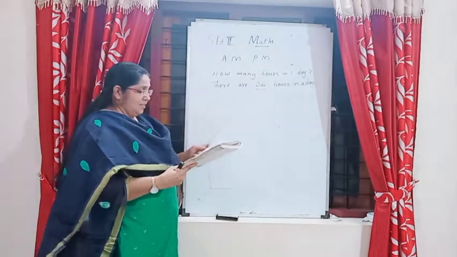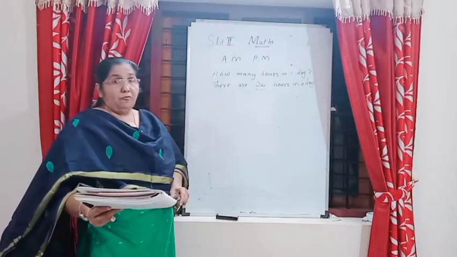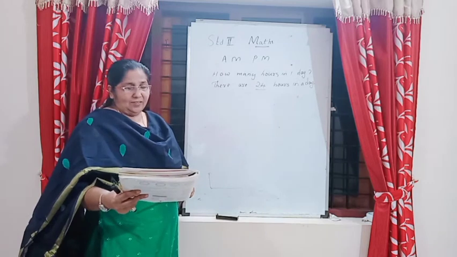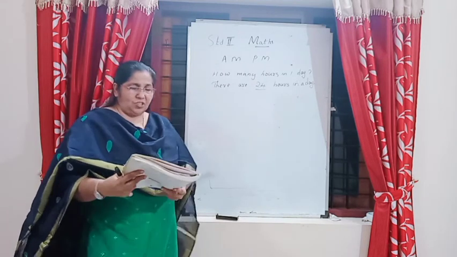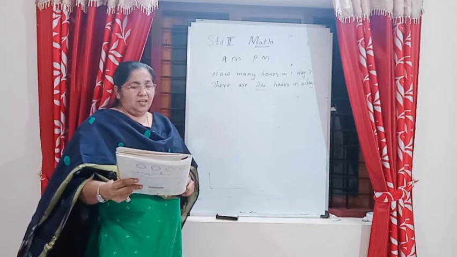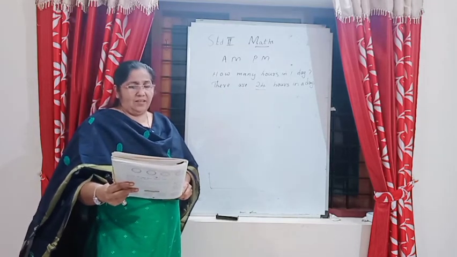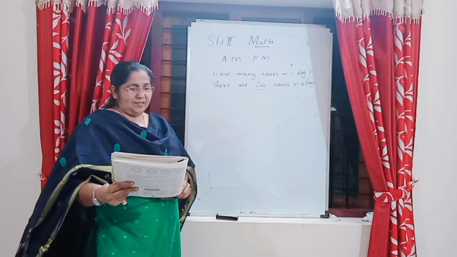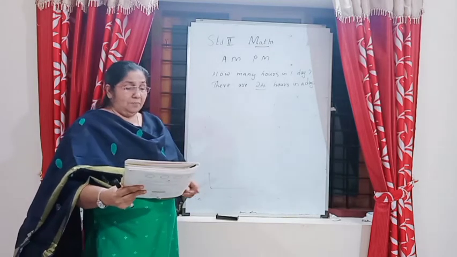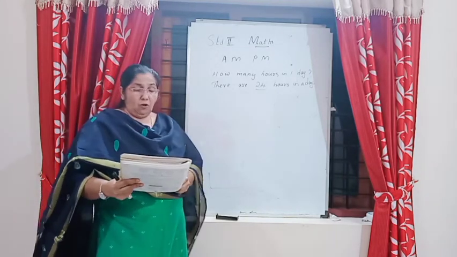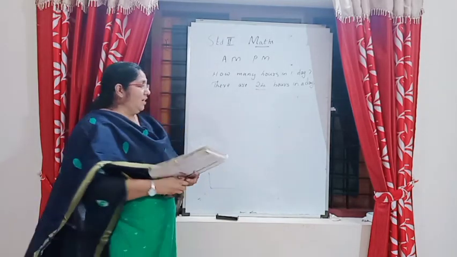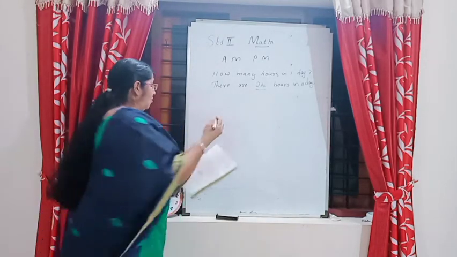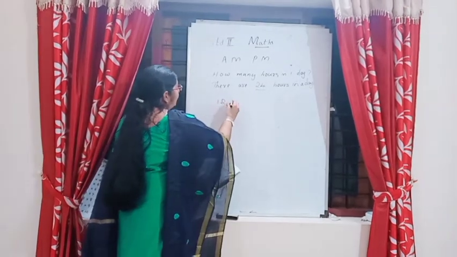AM means time from 12 o'clock at night. 12 o'clock at night means midnight. When it is 12 o'clock at night, it is called midnight. AM is the time from 12 o'clock at midnight to 12 noon next day.